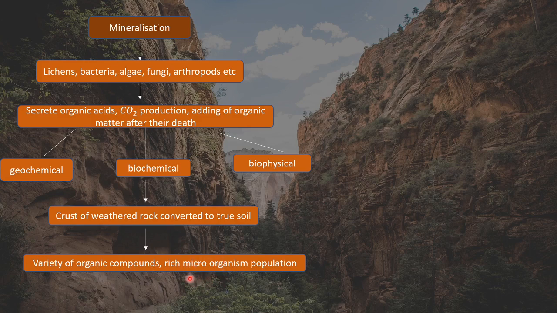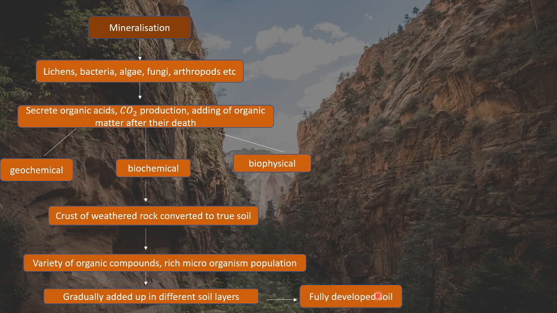It will have a rich microorganism population. So like this, things will keep on adding, and gradually it will have different soil layers. And when a soil is fully developed, it will have various horizons, which we term as soil profile, right?